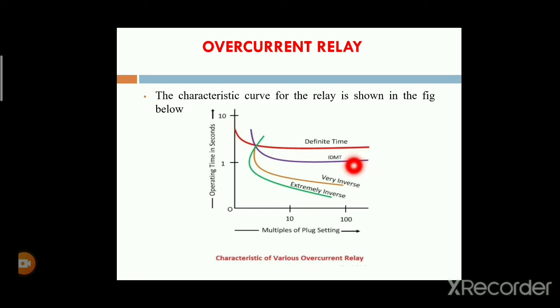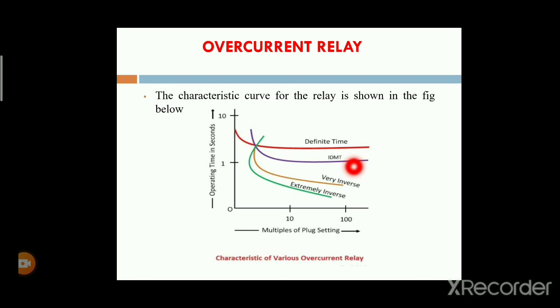Due to short circuit currents, some losses or disadvantages are obtained, and some equipment is also damaged. That's why we reduce the fault current within a very short time.